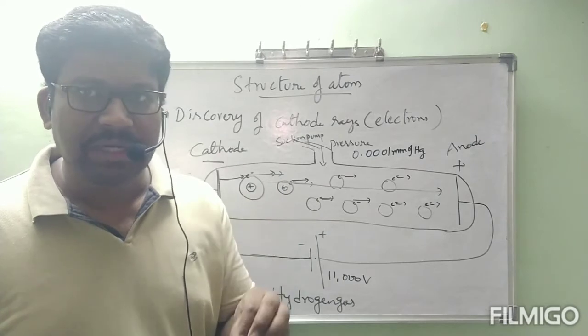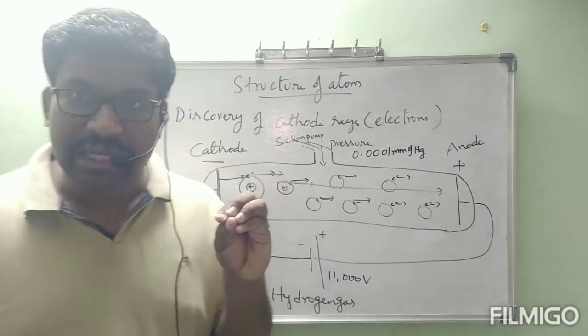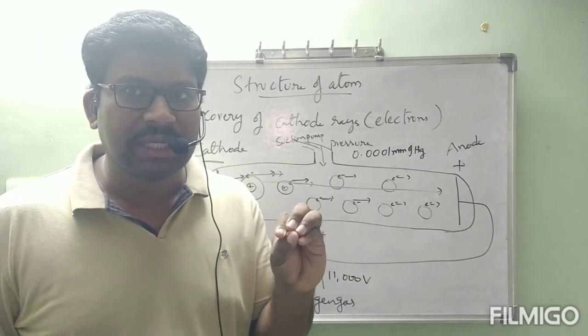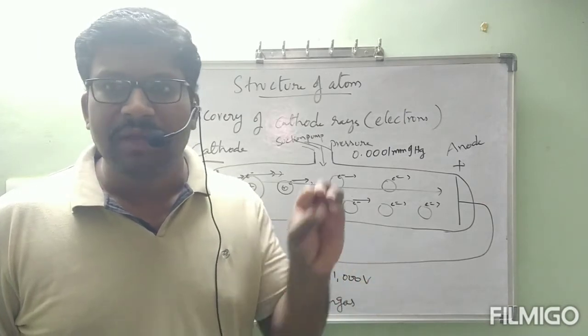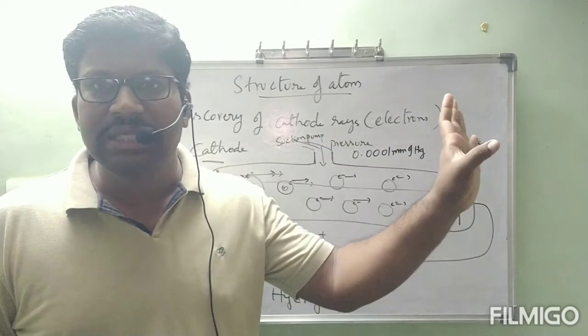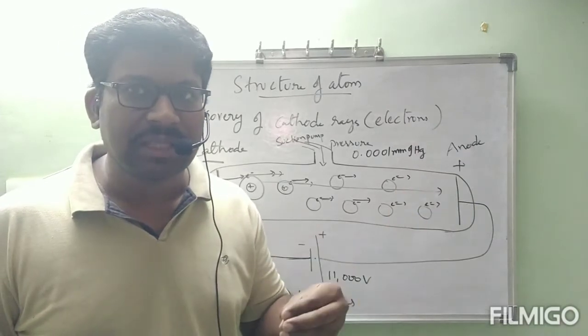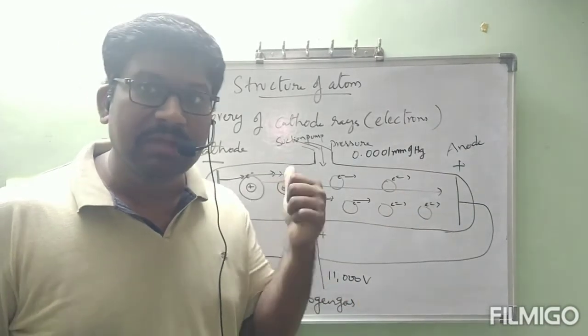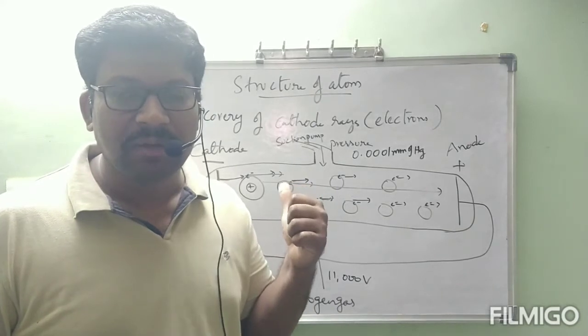Those invisible particles which are coming out, whether they contain positive charge or negative charge, we don't know, because zinc sulfide will respond for both. That's why we can't say by using the photoelectric effect. But by using the discharge tube experiment, we can explain it.